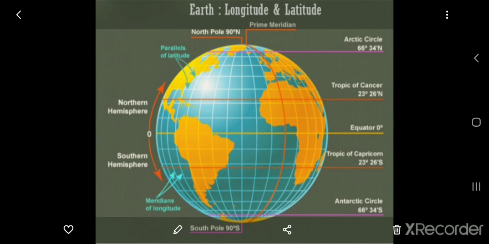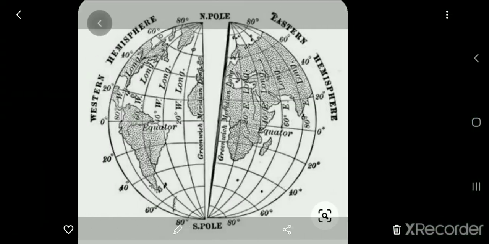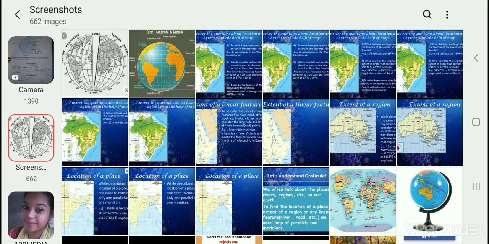From the prime meridian, other meridians are marked east and west up to 180 degree. The 180 degree meridian lies opposite to the prime meridian. The International Date Line is marked with reference to this meridian. Okay. So now the important meridians are what? 180 degree and 0 degree meridian.